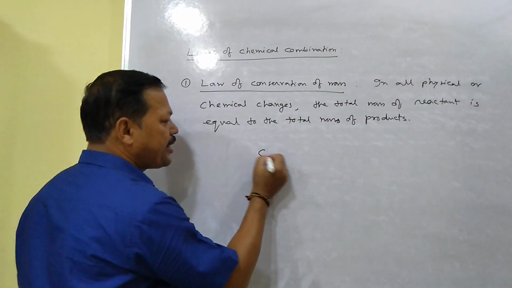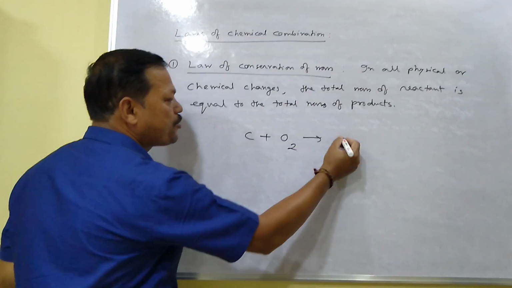For example, if you take an example, then you can understand. Carbon plus oxygen gives what? Carbon dioxide.